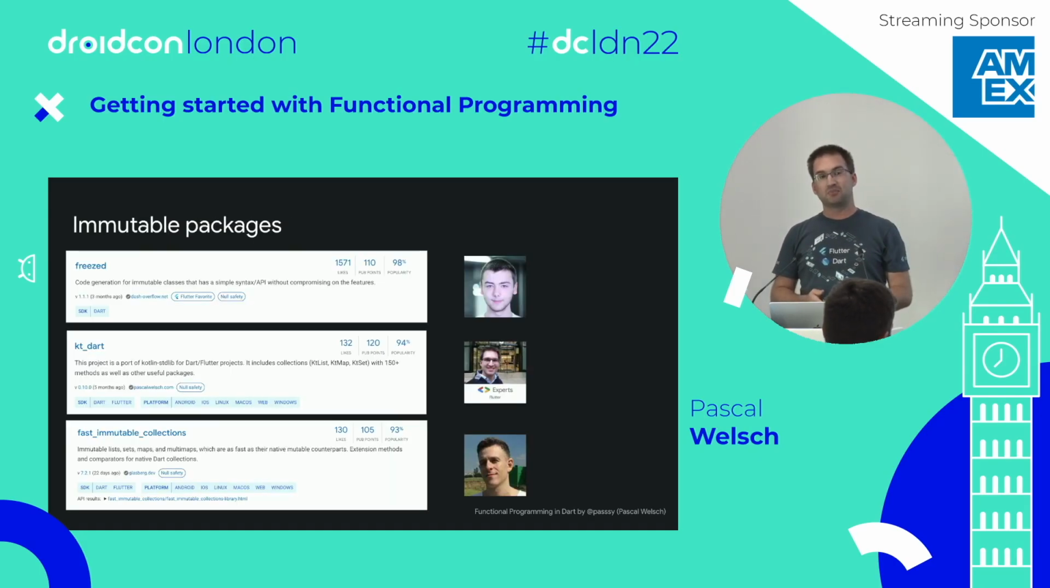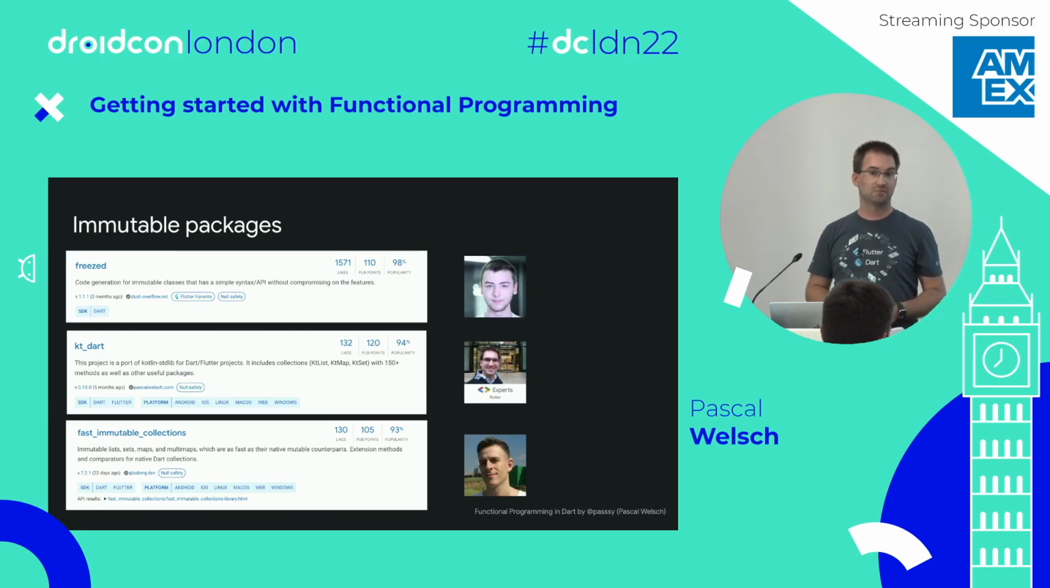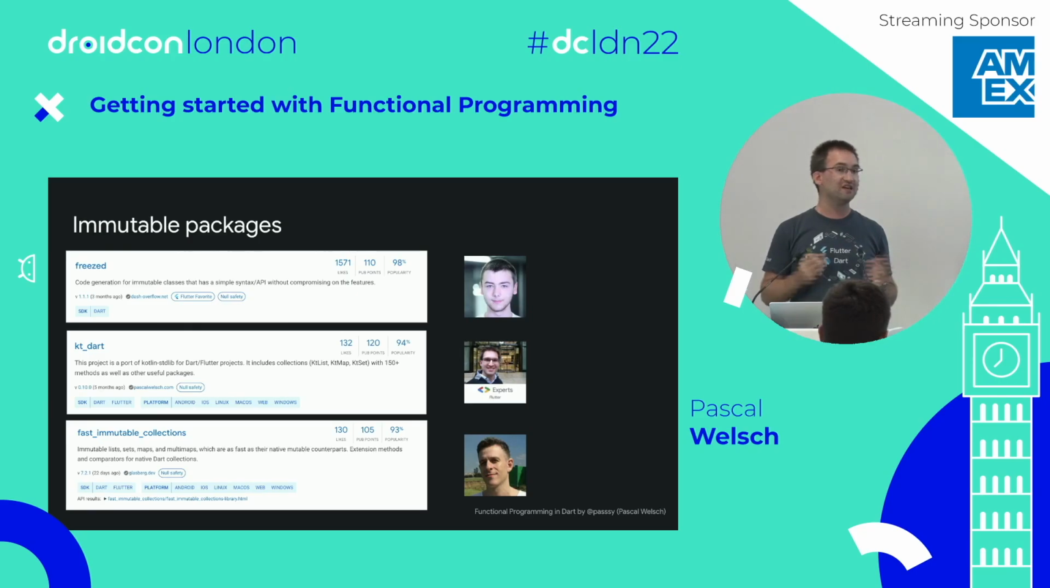A few libraries help you with that. First of all, Freezed, which is very helpful for data classes. KT-Dart, where I'm the author from, which is very good for the Kotlin people because I ported the Kotlin standard SDK over to Dart. So all the functions you are used to in Kotlin are now also available in Dart, including the immutable data structures. So we now have a KtList and a KtMap, which are immutable by default. And these are much better than the Dart list, in my opinion.